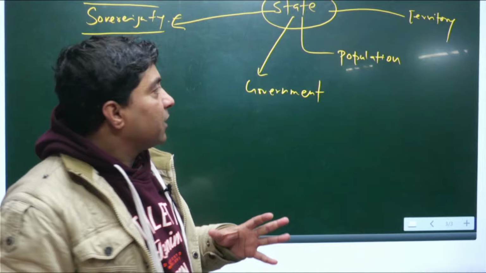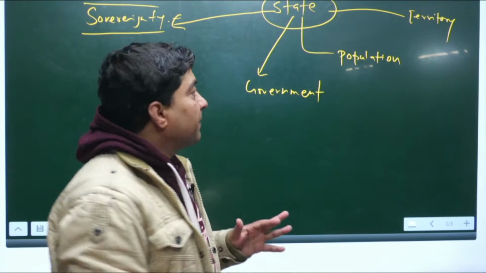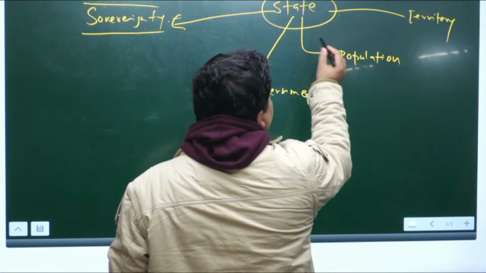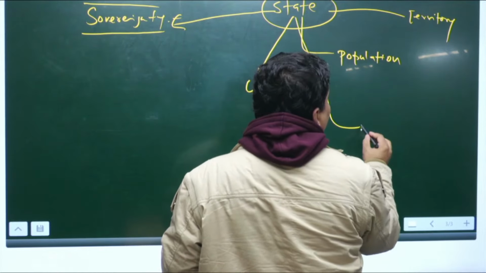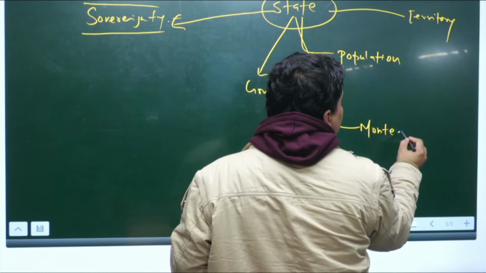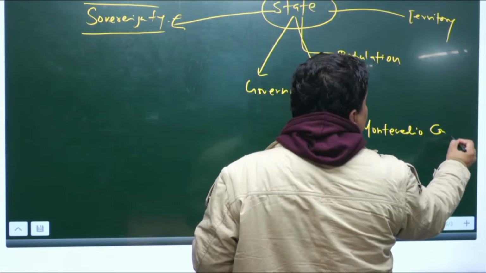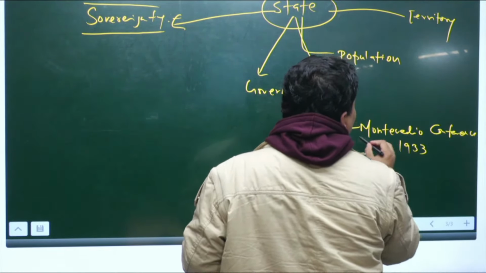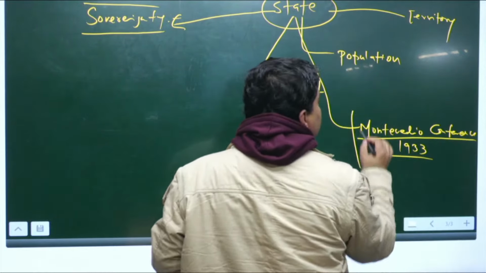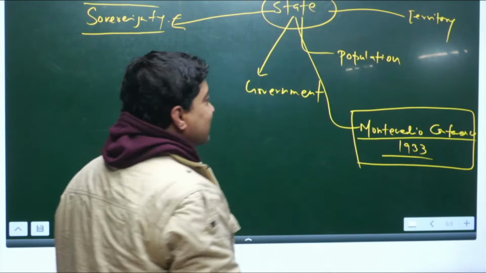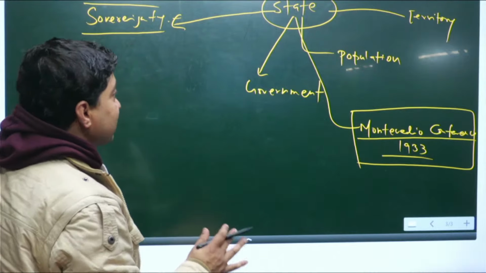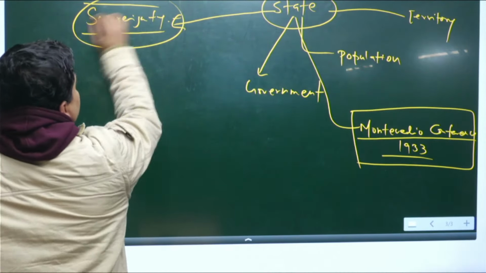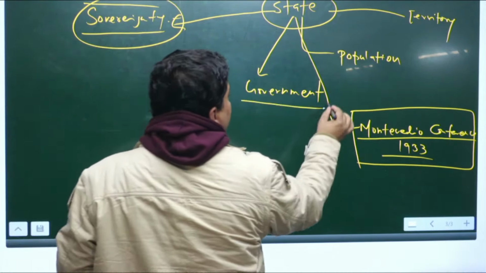Now, can you tell me who said this? Basically, this was agreed in one conference that is called the Montevideo Conference (1933). Now, in this conference, there was an international agreement that any state must have few basic elements. What are those basic elements? Sovereignty. It must have a government.